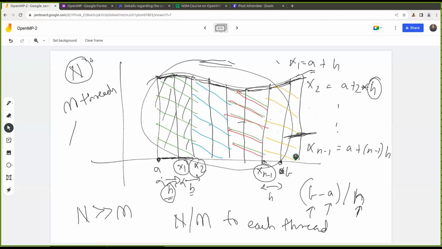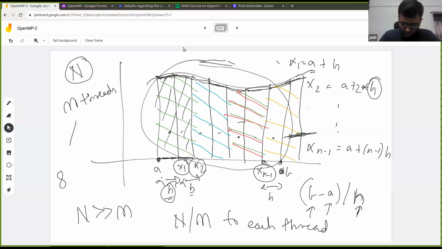So here in this case, we have 8 trapeziums: 1, 2, 3, 4, 5, 6, 7, and 8. So we have 8 trapeziums and 4 threads. We are giving 2 trapeziums to each thread, and that is how we are dividing the work here. So essentially, that is the idea.